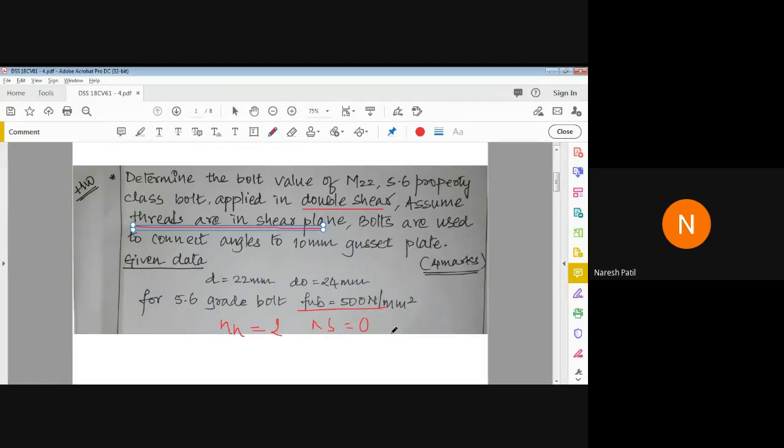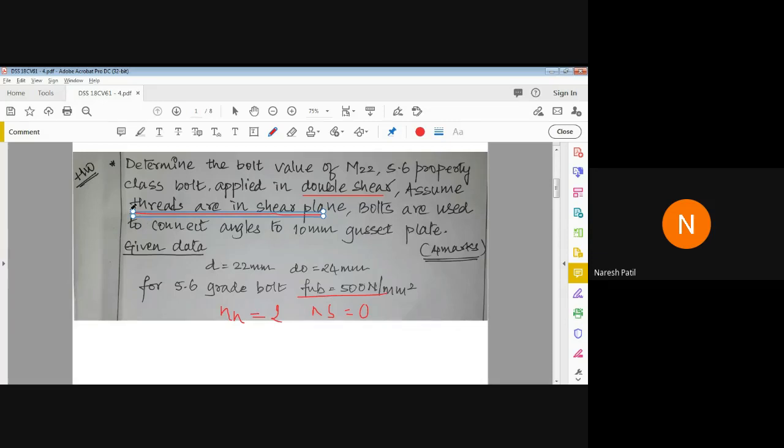So we had assumed threads are in shear plane or fully threaded bolts. Okay, so that time you have to take care. If it is not mentioned, you have to assume, or if it is mentioned in the question, according to that you have to consider whether it should be Nn or Ns.